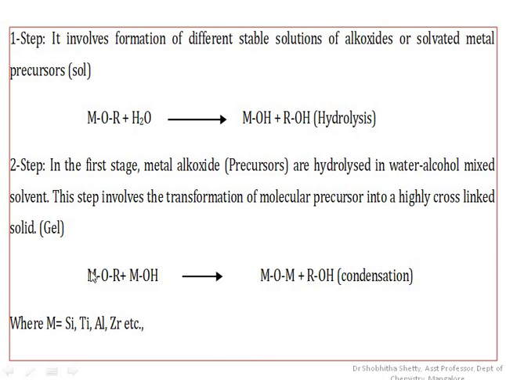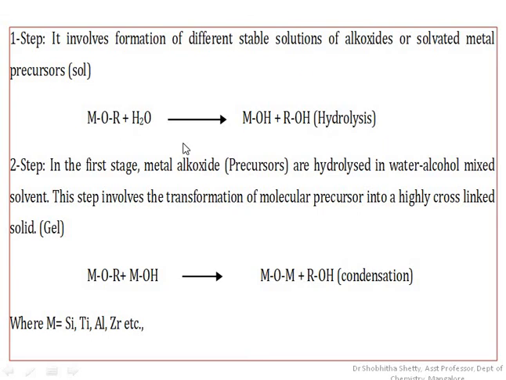You can see how the metal alkoxide combines with the metal hydroxide or the alcohol, and how it forms the cross-linked M-O-M bond. So M represents a general metal here, with the formation of alcohol. So this process we call the condensation process. Here in this case a highly cross-linked solid is formed, nothing but gel formation.